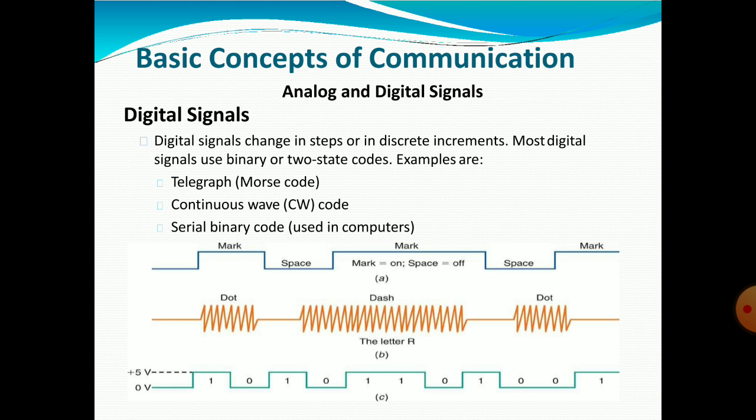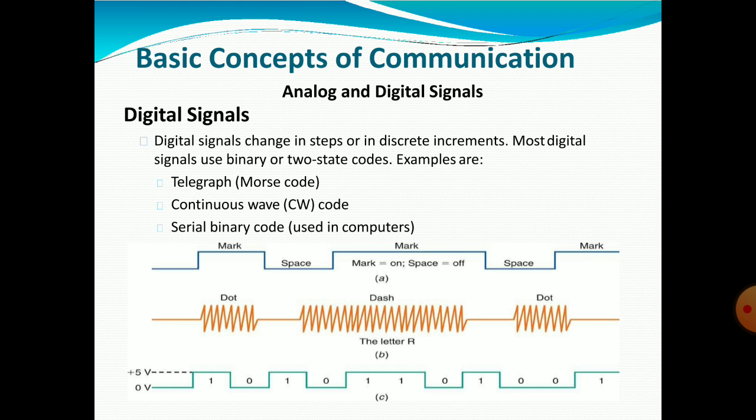Serial binary code is the 0101 form we use in computers. In a digital signal you can see the mark and space, the on and off periods. That is the digital signal.